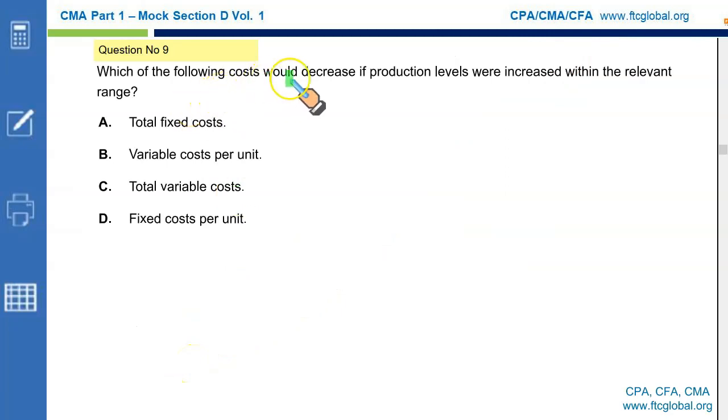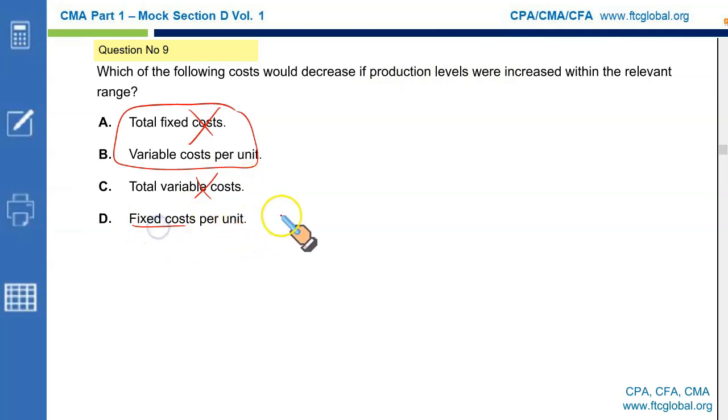Which of the following costs would decrease if production level were increased within the relevant range? Total fixed cost would stay the same. Variable cost per unit, we know, we just discussed this in our overview. Total fixed cost and the variable cost per unit, they both stay the same within the relevant range. C is incorrect as well, because when the production level goes up, total variable cost also increases. Incorrect. Yes. Fixed cost per unit falls.